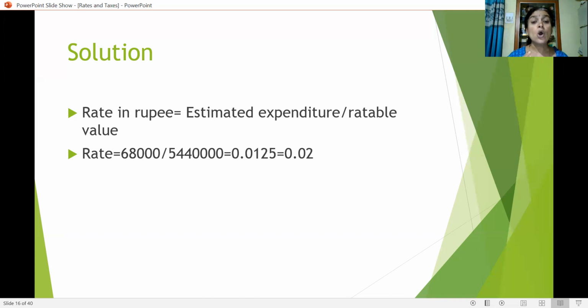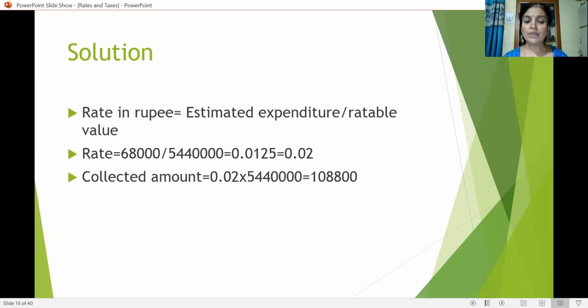Here it is 1.25 paise. That means immediately we should go to the next digit, that is 0.02. 2 paise has to be collected, because 1 paise can be collected, but it is more than 1 paise. So 2 paise are to be collected.